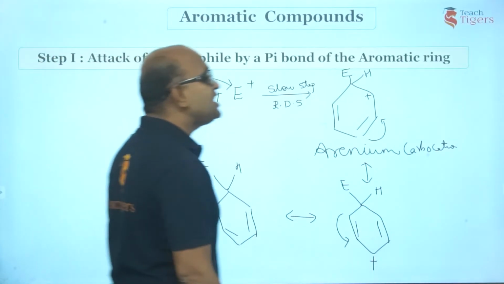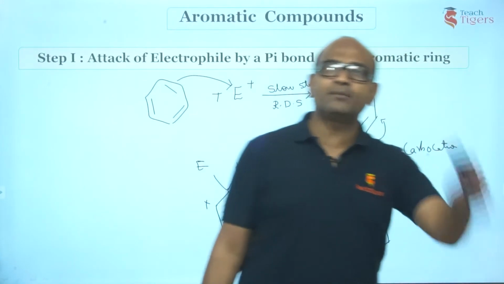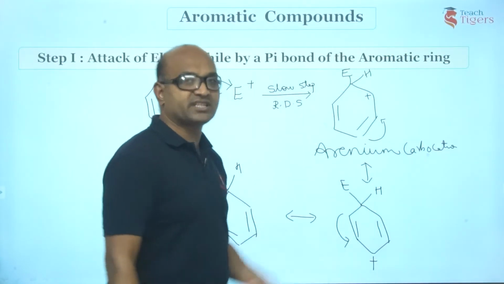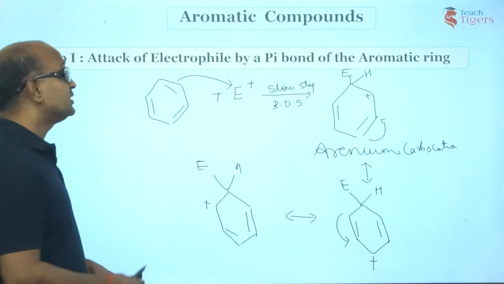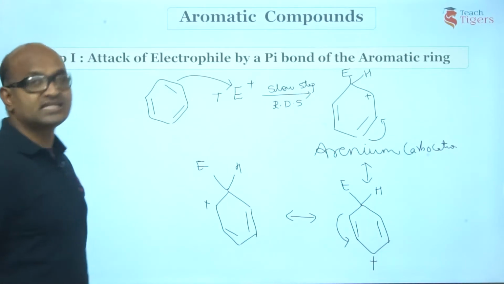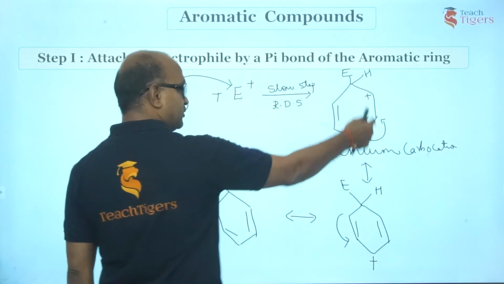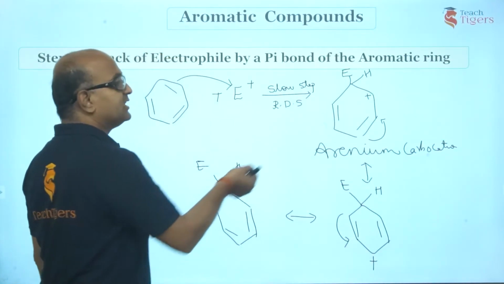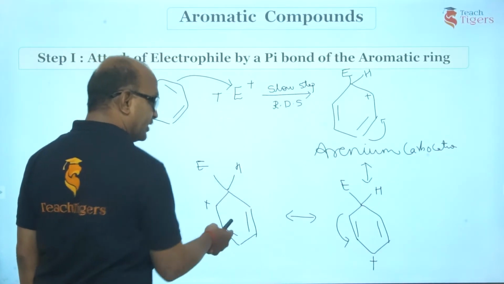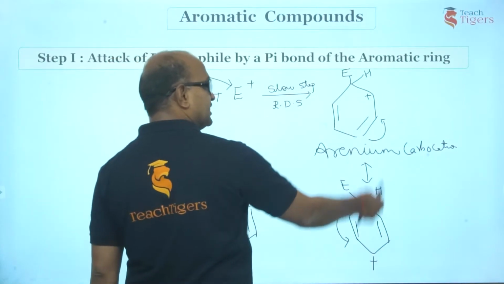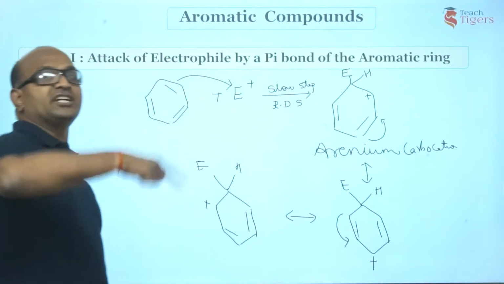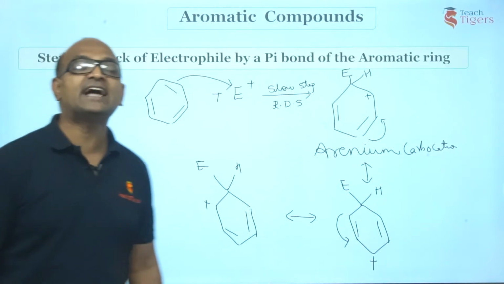So this arenium carbocation, which is formed as an intermediate in the first step of the EAS reaction, is resonance stabilized. Right? So the positive charge was here, it was here, it was here. The pi bond was here, it was here, it is here, it is here. That means there is a delocalization. We call this resonance.